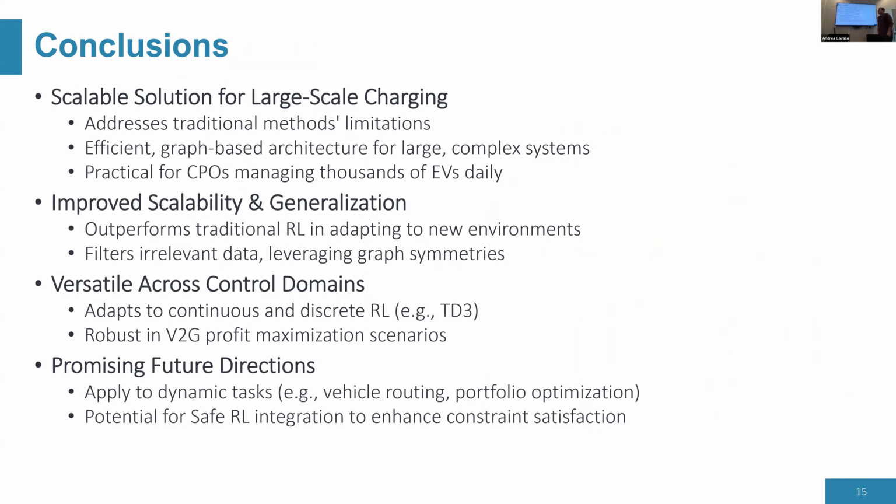So if I want to keep two things for you from this presentation, it's that using GNNs is very useful for dynamic states. It can handle them very well. And that this method is not only applicable for electric vehicle charging, it can be applied to any problem with dynamic state, like vehicle routing or portfolio optimization. So yeah, I think that's all.